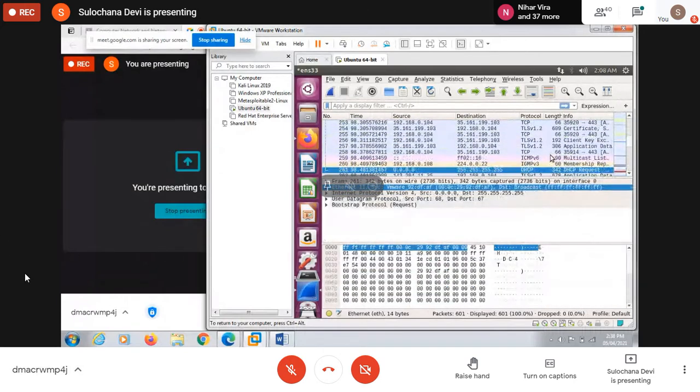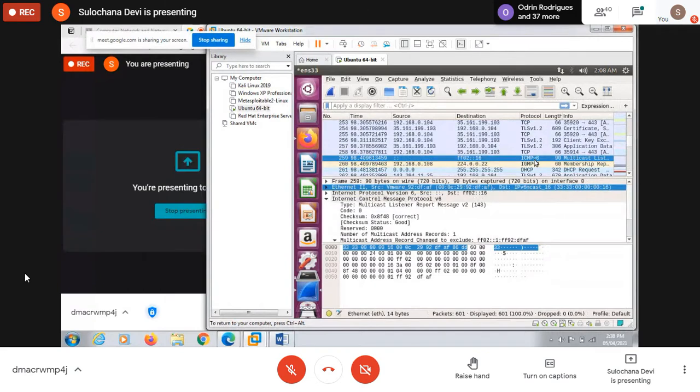The content, this is ICMPv6. ICMP is used at the network layer. IP is used at any cost. Whatever you send in the network, you have to use IP. Along with IP, you can use any other protocol. You can use TCP, you can use UDP, you can use ICMP, you can use IGMP. So here we are using ICMP.